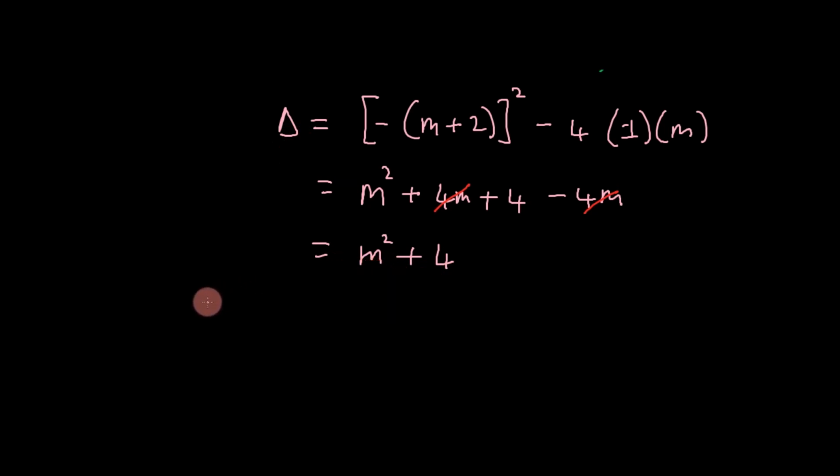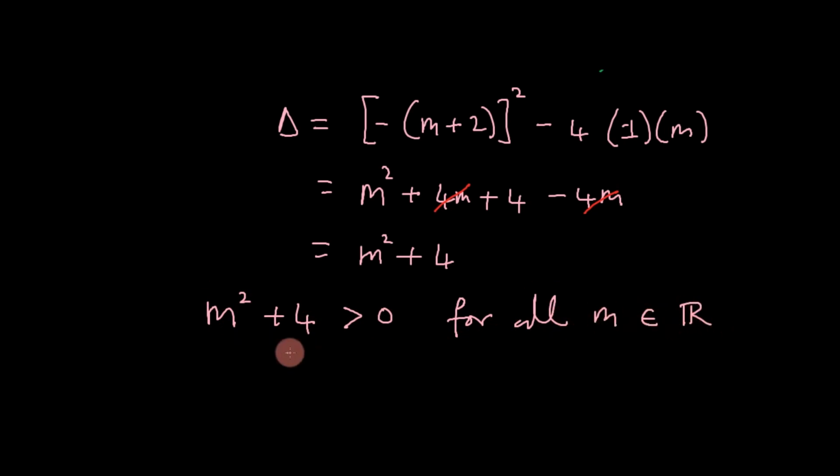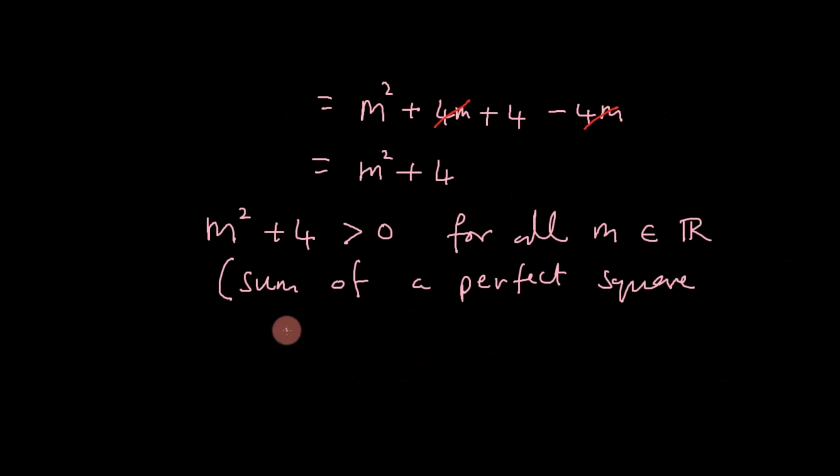So we're going to start by saying that m squared plus 4 is greater than 0 for all m, an element of real numbers. And we can also add the reason for this. It's a sum of a perfect square and a positive number.